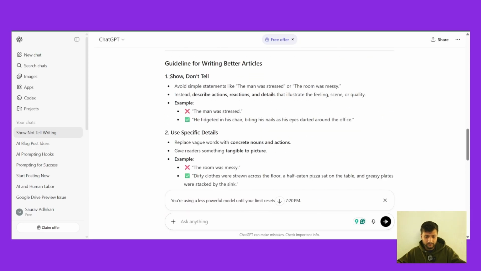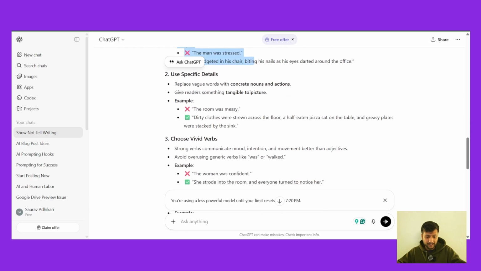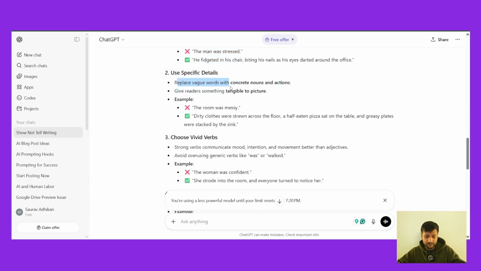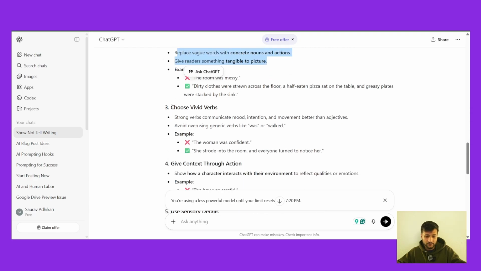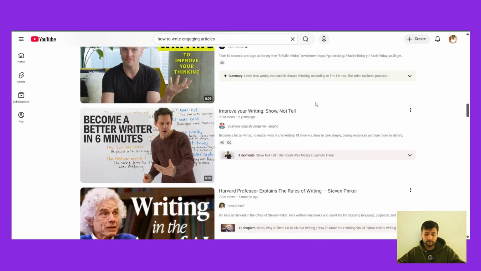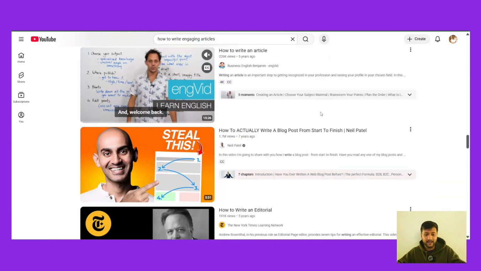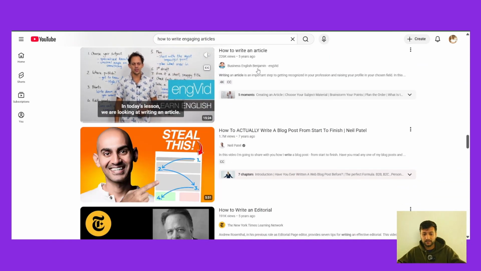So guideline. Avoid simple statement, the man was stressed, the room was messy. Instead, describe action, reaction, and details. So it gave an example. Use specific details, replace fog words. Okay, use vivid verbs, give context through action. So you could choose a video that best fits your needs. You could go through different videos and find out which one you really want. You know how you want to train your AI agent. So based on that, we're going to train our AI agent.